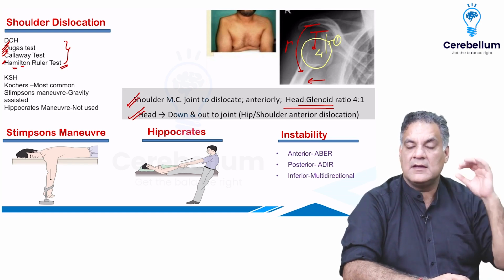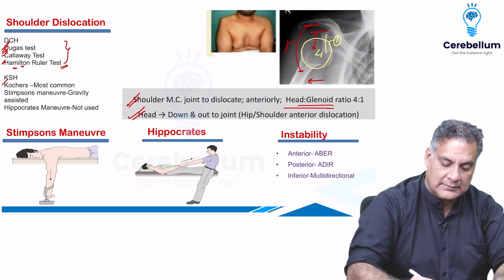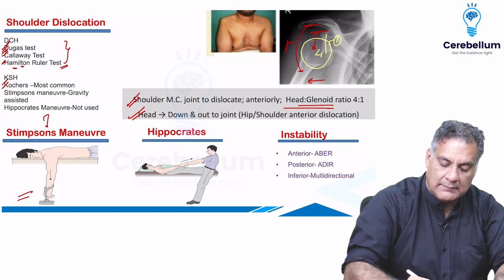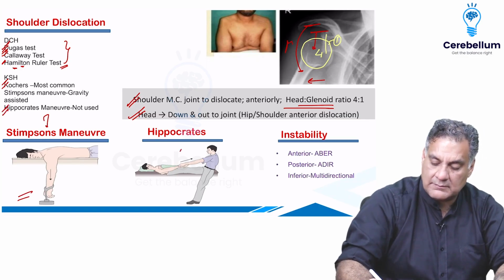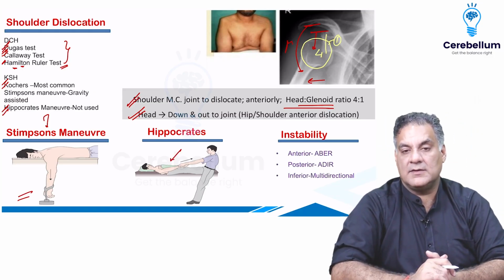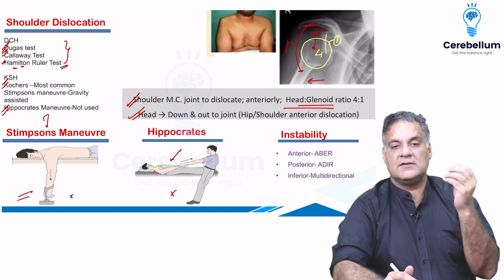The methods to reduce: the classical is Kocher's maneuver, with multiple steps in it, or gravity reduction, called Stimson's maneuver, or the Hippocrates maneuver, where you put the patient on the ground and put your heel in the axilla, which is not to be done. So Hippocrates and Stimson are not the preferred ones. Kocher's is the most common maneuver.